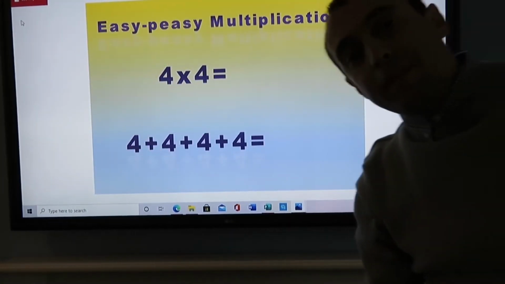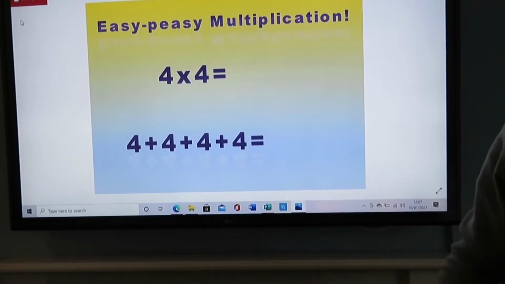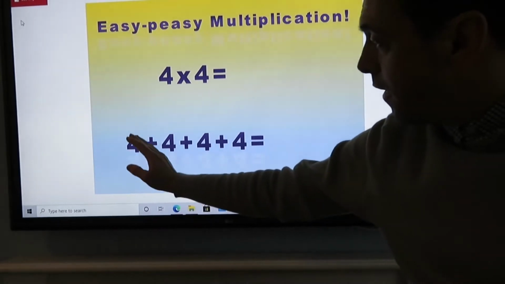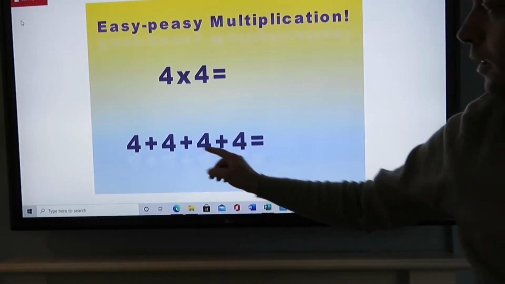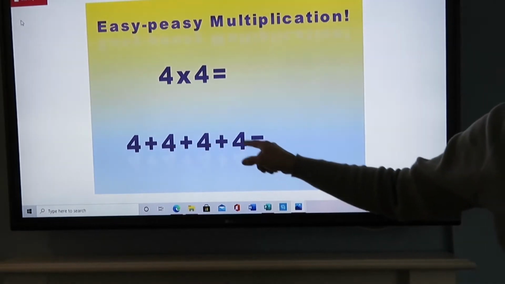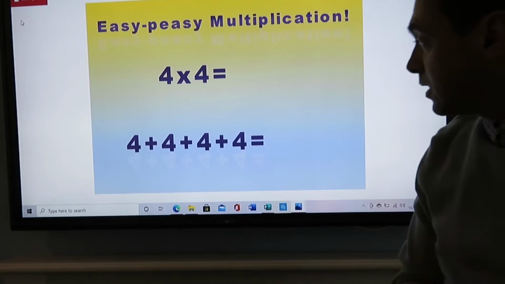So this can be represented in the following ways. We've got 4 times 4, or in the repeat addition, 4 add 4 add 4 add 4. 4 lots of 4. And we can work it out in many different ways.